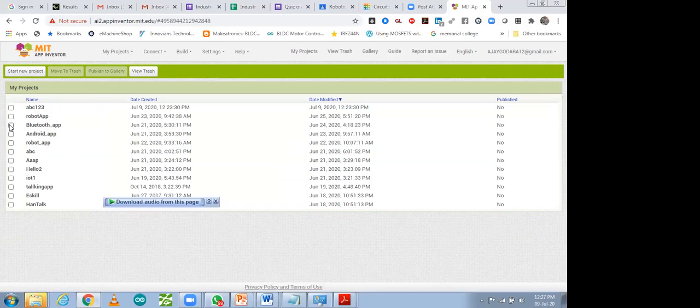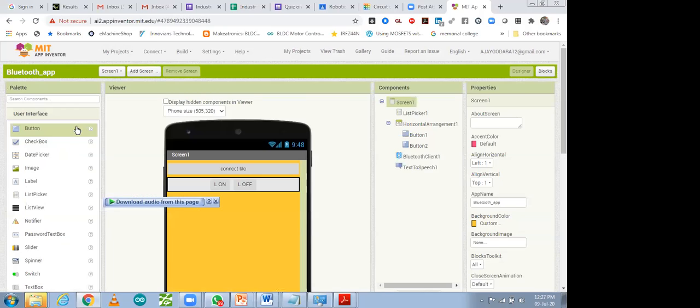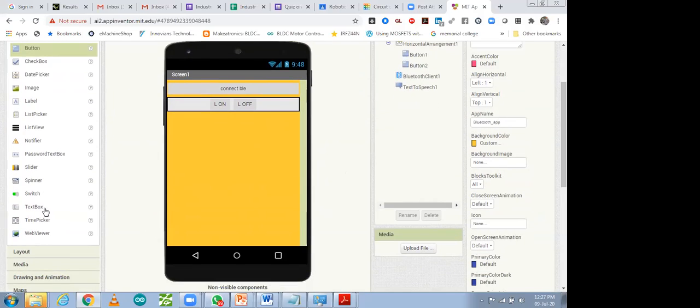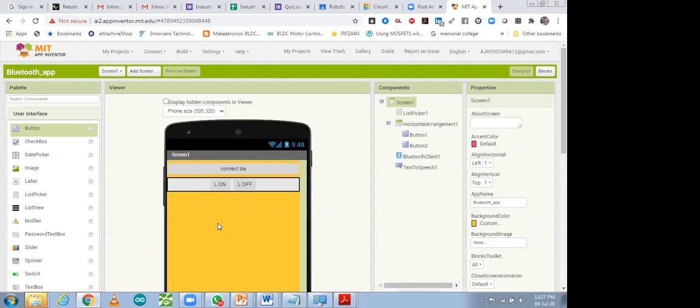So Bluetooth app, come back to this Bluetooth app. Okay, this one is a simple LED on off app. So first of all, what operations we did over here, all the operations. This one is your screen display. So you can see everything over here in the screen, and this one is the user interface. So whatever input you have to take for this, you can take it. This one is the user interface, and this one is the output component. All the components you can see, whatever component you have taken from over here, you will find over there.